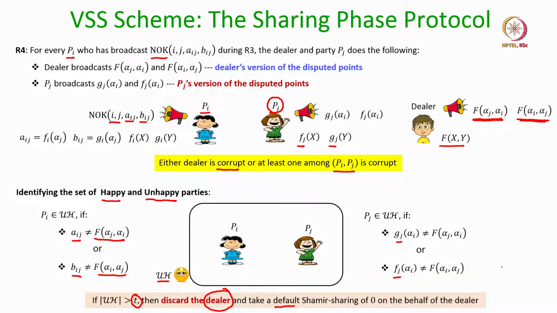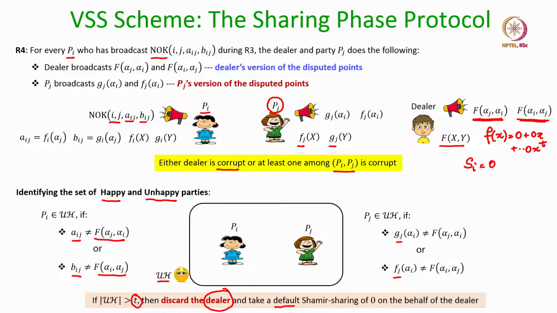So, what does this default Shamir sharing of 0 mean? Every party sets its share as 0, assuming that the sharing polynomial f of x is a T degree polynomial where the constant term is 0 and all other coefficients are also 0. That is a default Shamir sharing of 0.